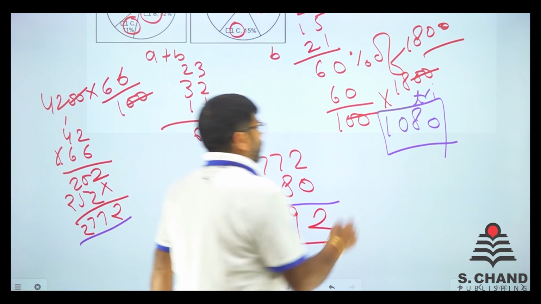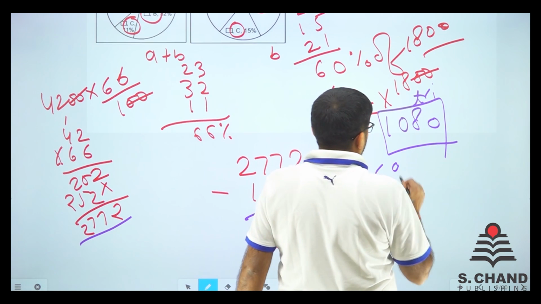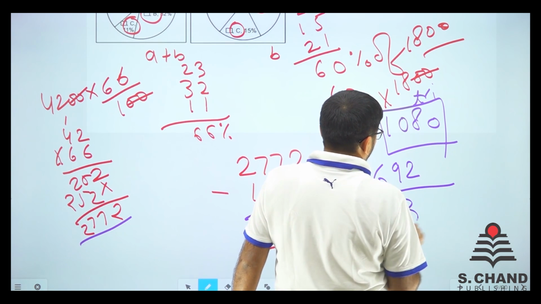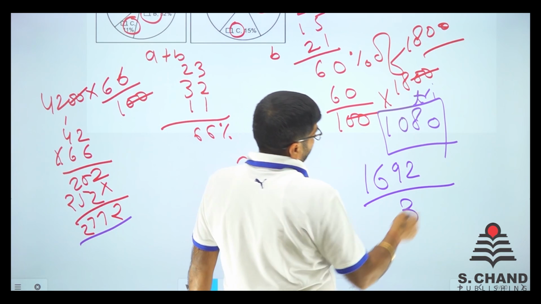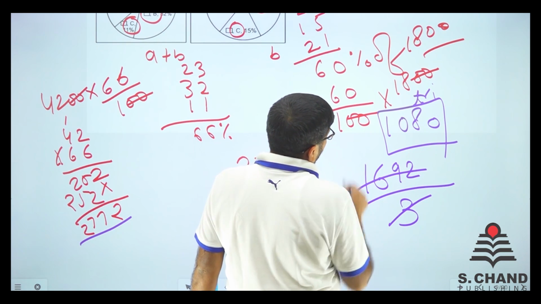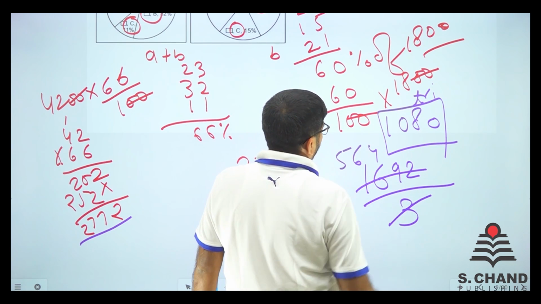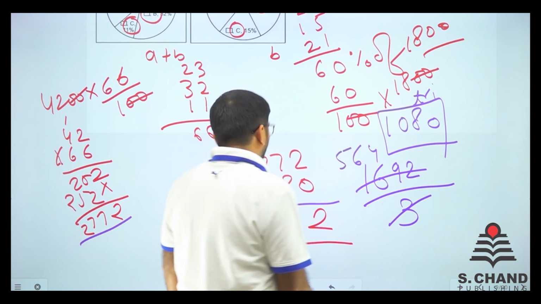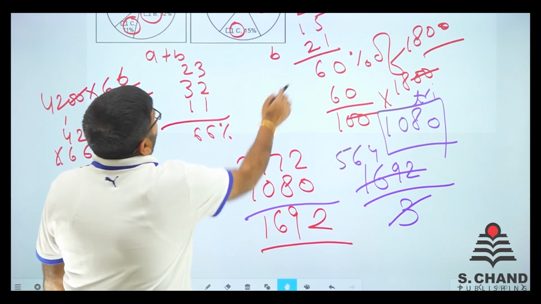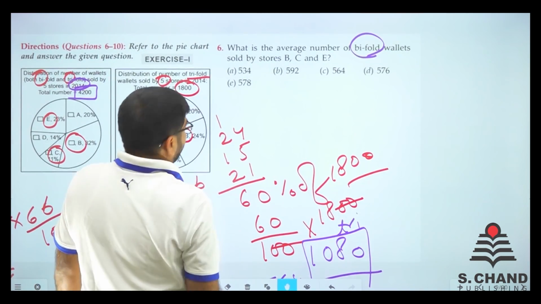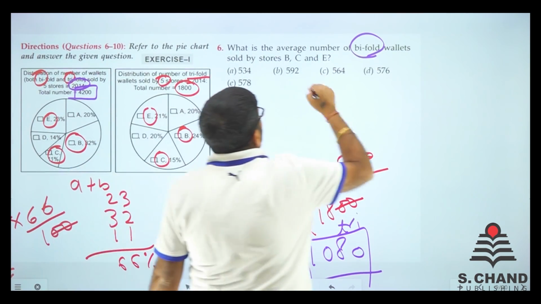We want the average, so it's 1692 divided by 3. Let's calculate that. So 3 into 15 is 5 times, 19 is 6 times and 12 is 4 times. So 564. Is there any number in the options 564? Yes, we do have, and that is the answer.